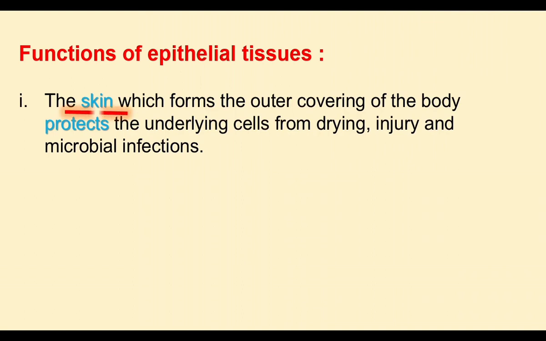The skin forms the outer covering of the body. Skin's outer surface has epithelial tissues. The epithelial tissues protect the underlying cells from drying, injury, and microbial infection. These tissues protect the internal parts from drying and from injury. Microbes cannot enter; the disease-causing microorganisms cannot enter into the body through the skin. This is because of the protection given by the epithelial tissues.